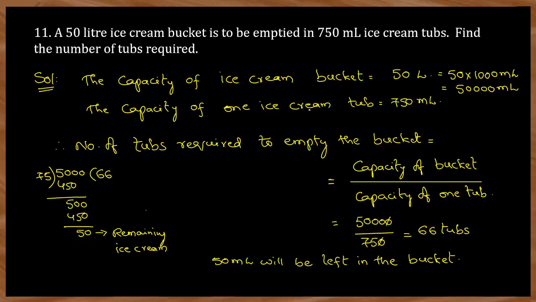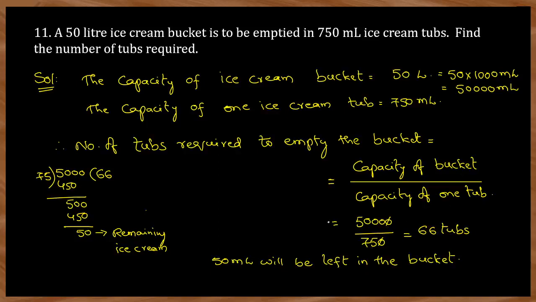The capacity of one ice cream tub is 750 ml. So to find out how many ice cream tubs can be made by using the 50,000 milliliters, how can you find out? You have to divide this total quantity with one ice cream tub quantity. So that's what I wrote here. Number of tubs required to empty the bucket equals capacity of total ice cream bucket by capacity of one tub, which is 50,000 ml by 750.